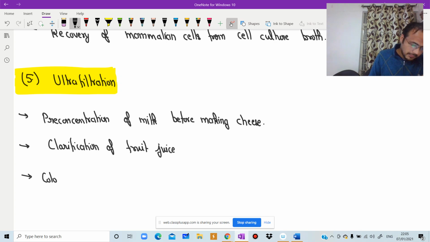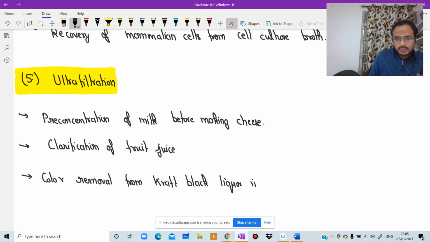Color removal from kraft black liquor in paper making.